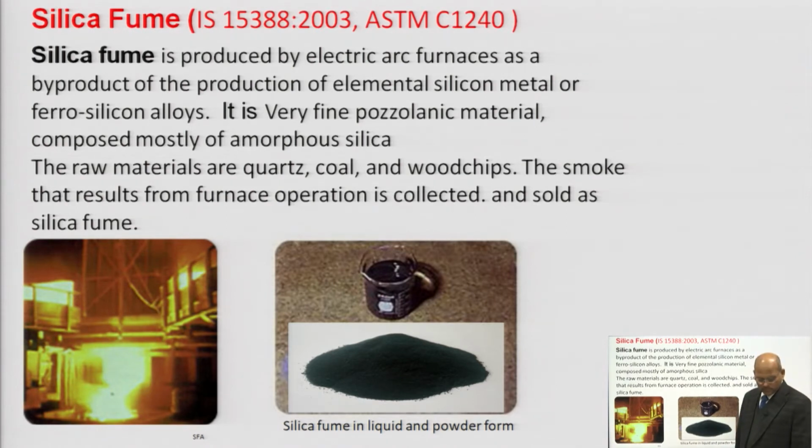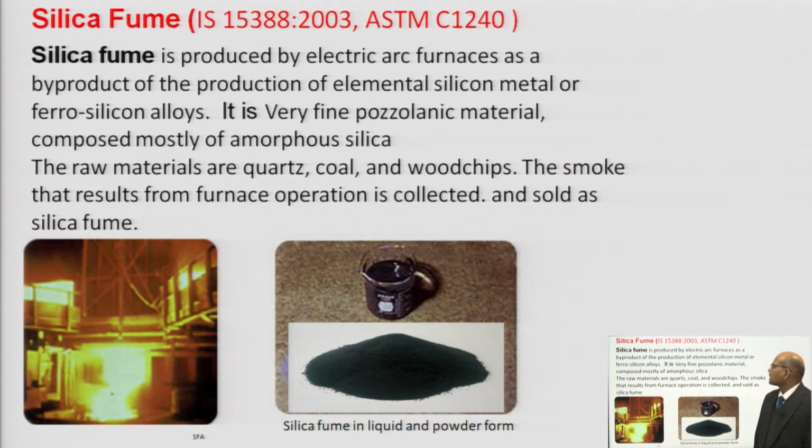Okay. So what is silica fume? This silica fume is governed by IS 15388 2003, and in the American Society for Testing and Materials it is ASTM C1240. If you go through this code book, you can get the details about silica fume.